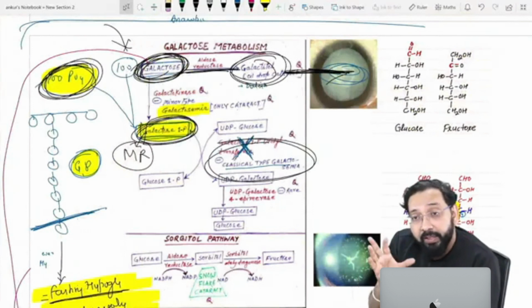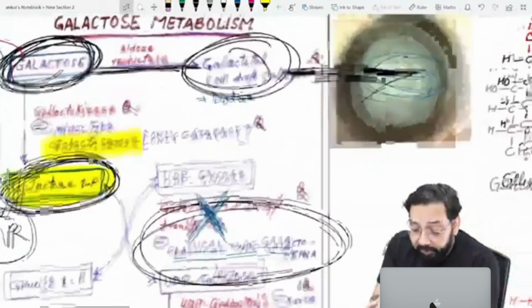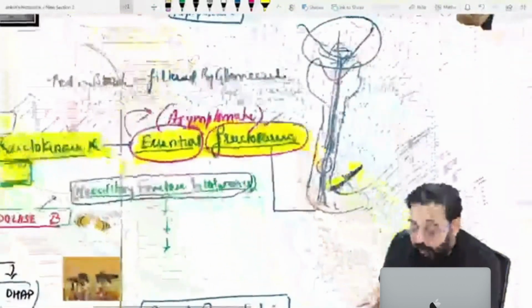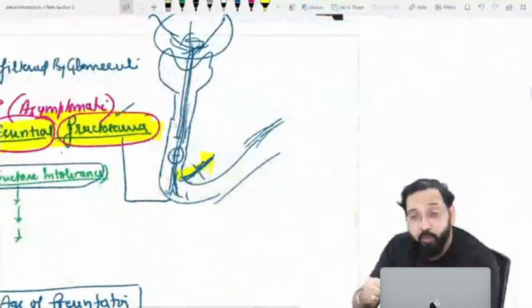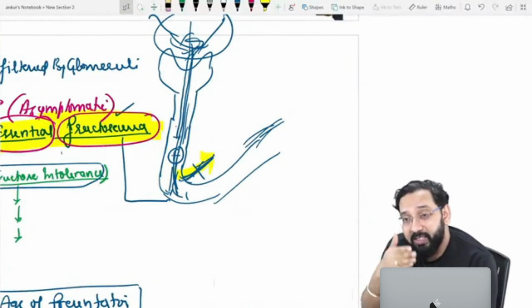That's why galactose increases in blood and we say galactosemia. But fructose is not completely reabsorbed because the renal threshold is low, so most of the fructose is excreted in urine.